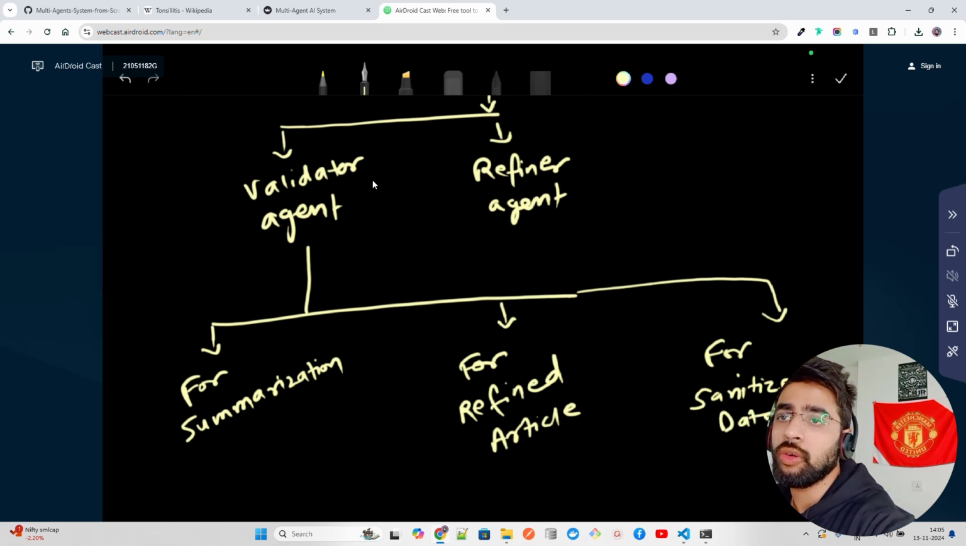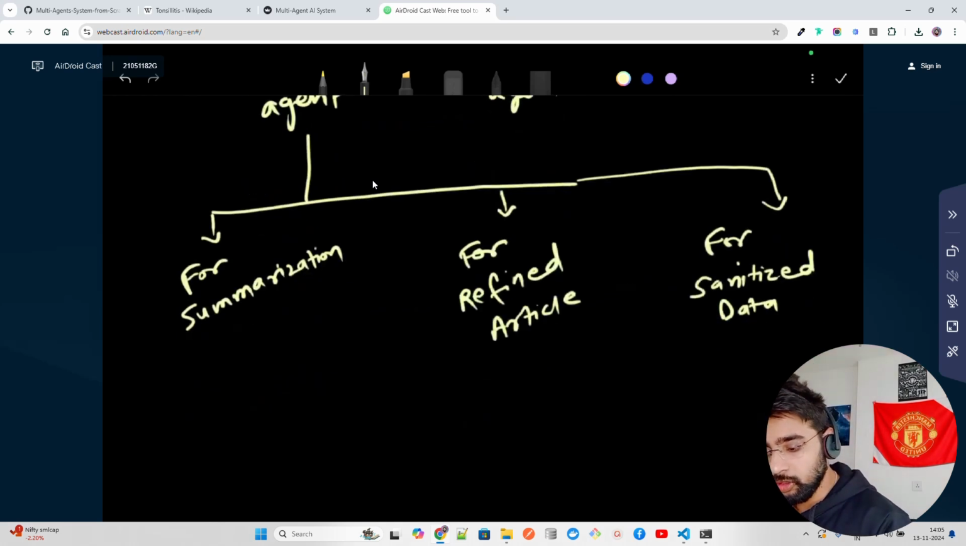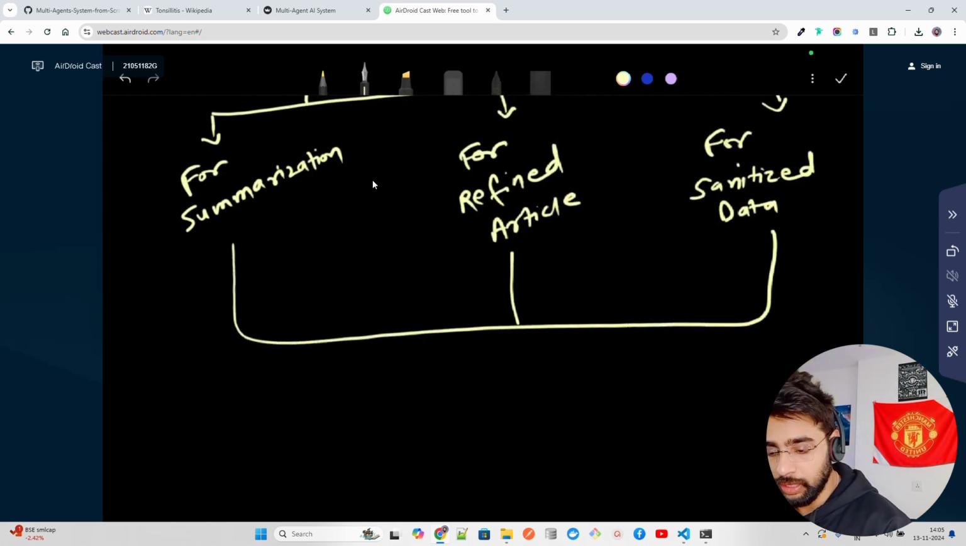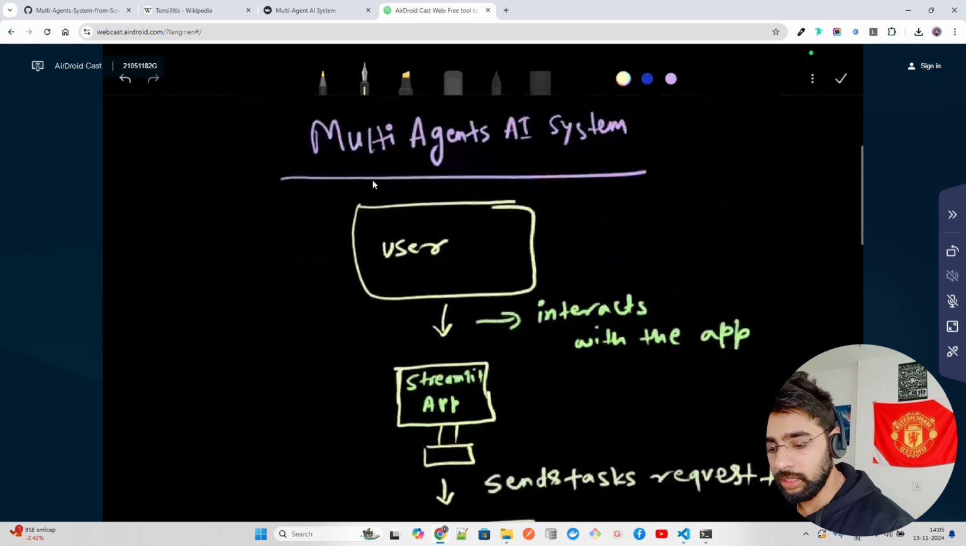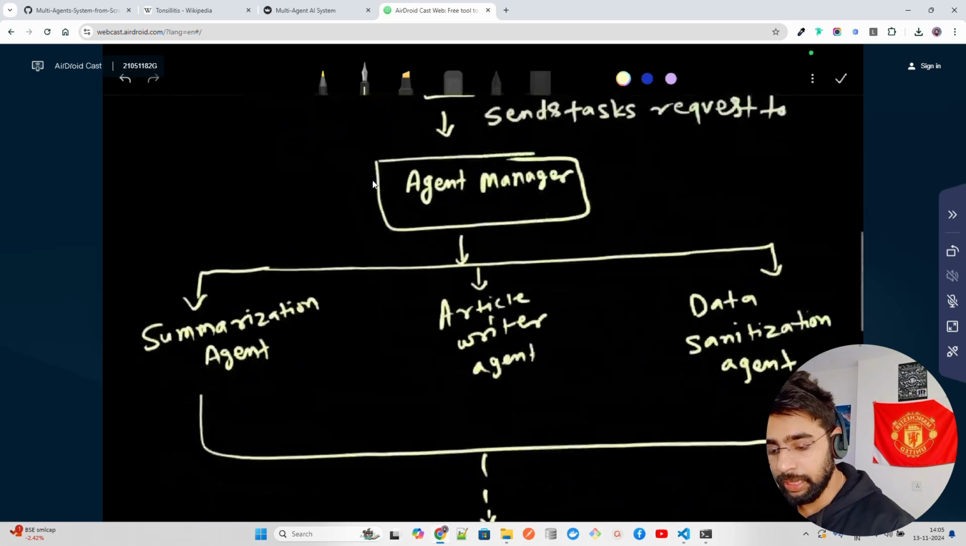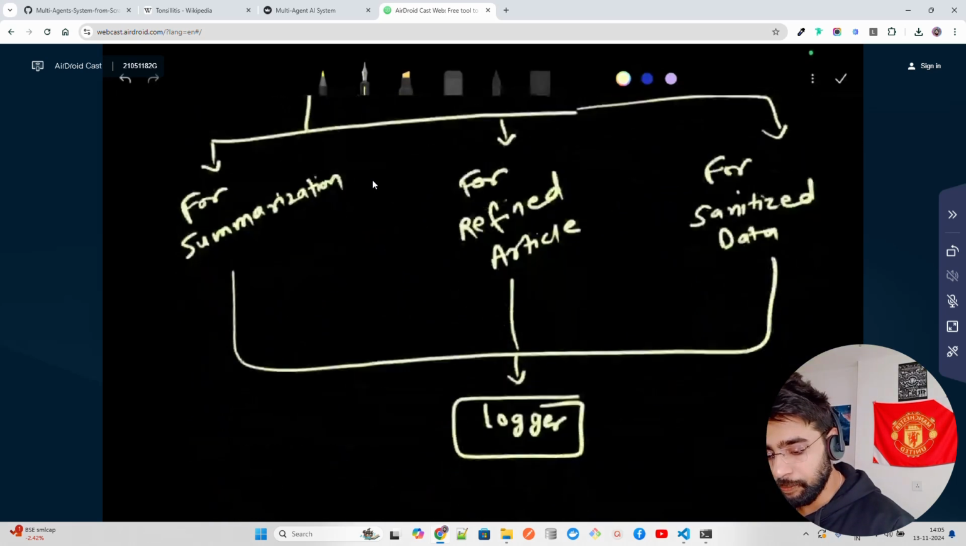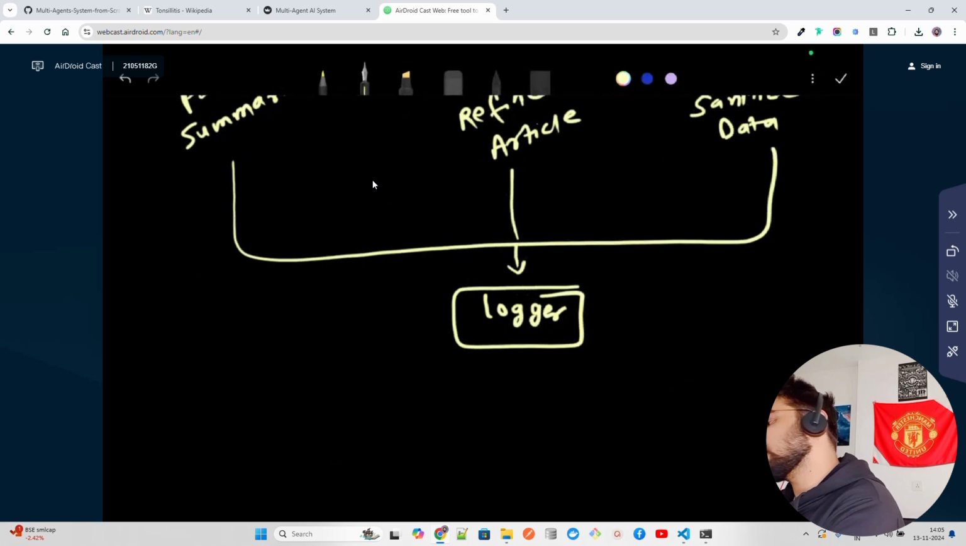Now once you have done that, the only thing you have is the logger. So the logger connects with everything. This is your flow, guys. If you look from top to bottom, it's the user, Streamlit app, agent manager, refiner, and logger. So this is what we wanted to build.